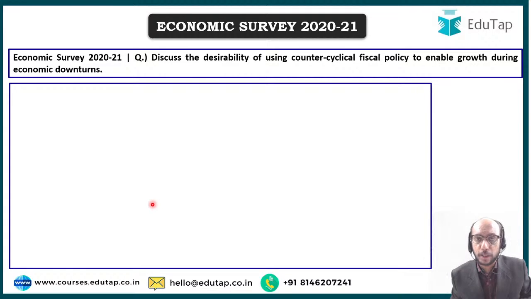Let me very quickly explain to you what counter-cyclical fiscal policy is all about. Assume that there is an aeroplane with 4 engines. In an economy, there are also 4 engines. The first engine is demand created by households, another engine is demand created by businesses, the third engine is demand created by government, and the fourth engine is demand created by foreign buyers. These are your 4 engines in an economy. These are the 4 sources of demand.